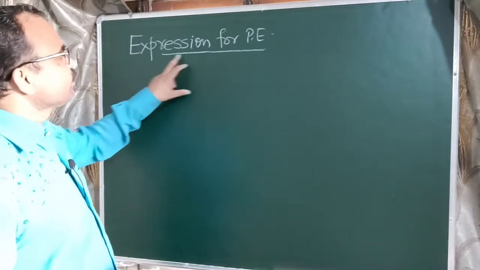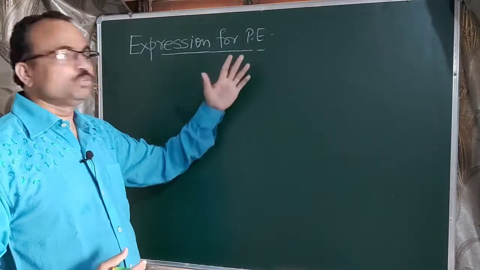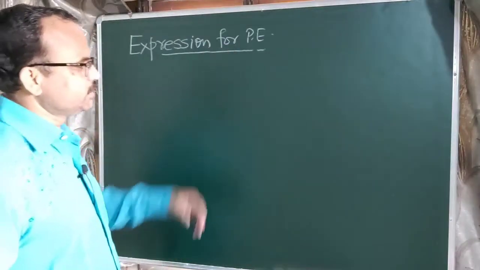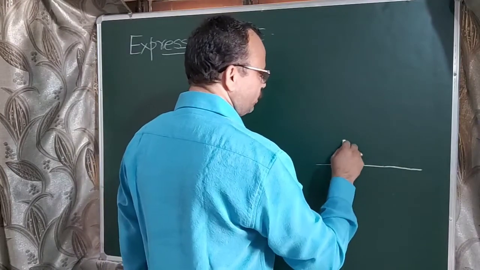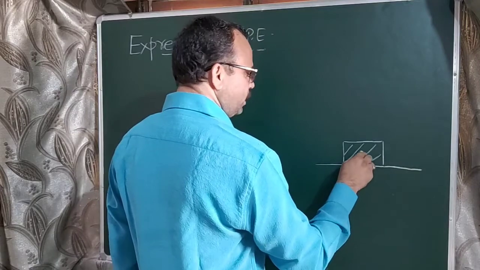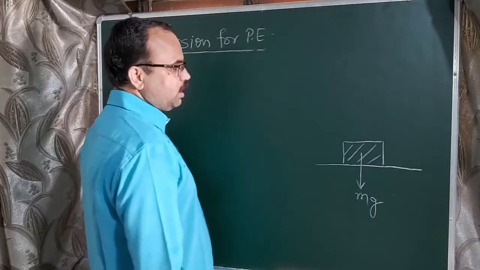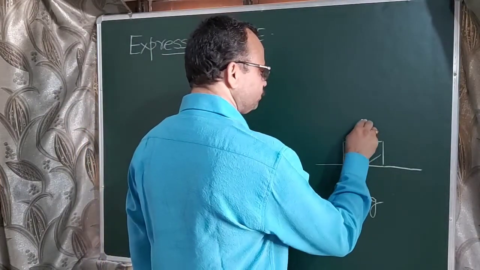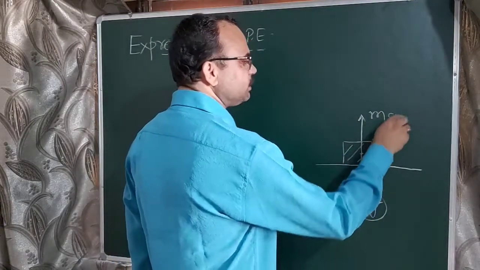Now the new topic, expression for potential energy. How the formula of potential energy can be derived. So let us see the diagram. Consider a body of weight mg placed over the surface, and its weight always acts vertically downward. We have to apply a force over this body in upward direction equal to this force, equal to mg.